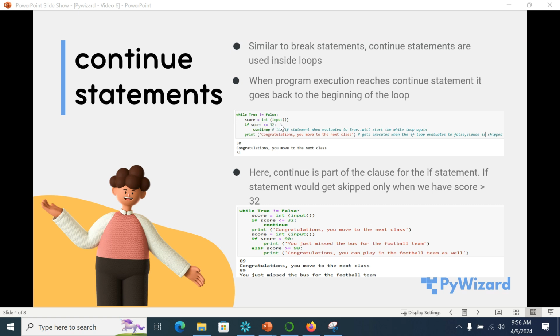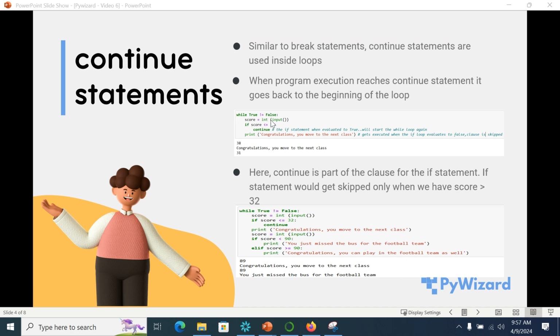It says that score is equal to int of input. We need to give an input for score. And if score less than or equal to 32, which is the if condition, then it says continue, and it says print congratulations, you have to move to the next class. Now we need to understand one thing: the if statement would get skipped only when the score is greater than 32, and if the score is less than 32, then the while loop would again continue.